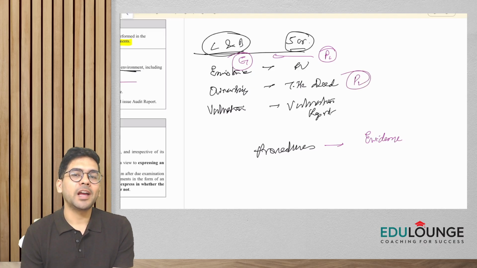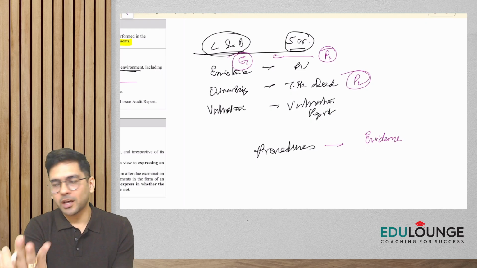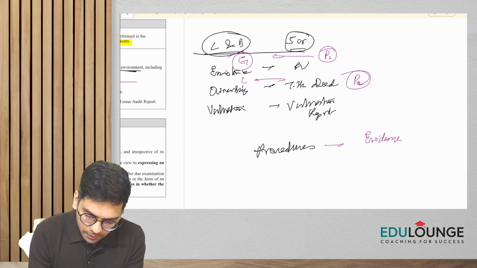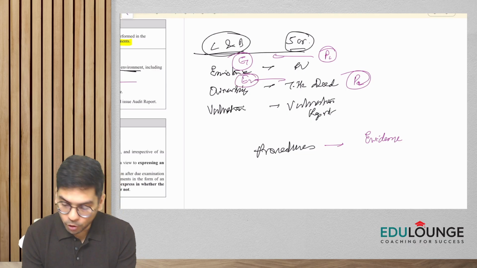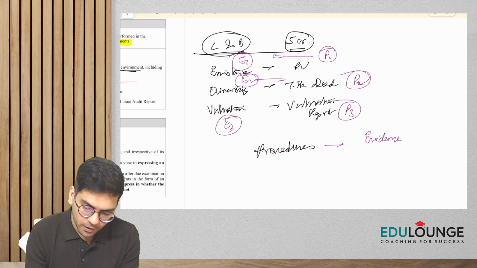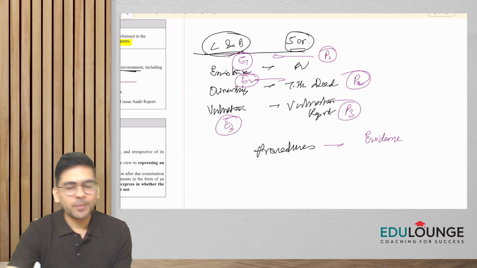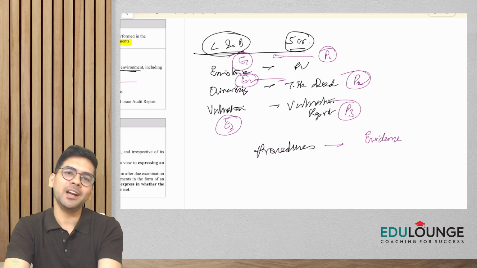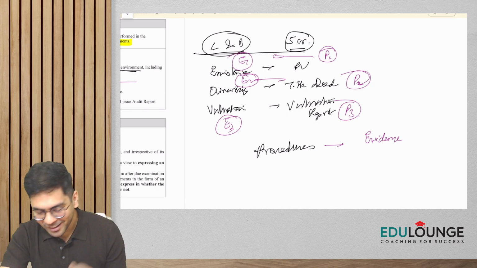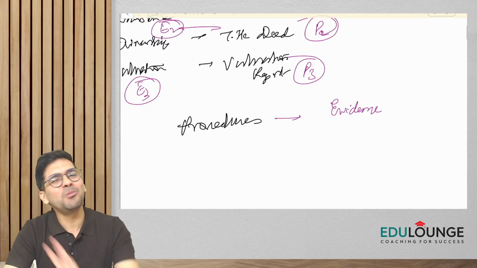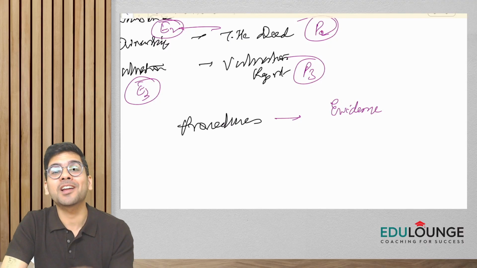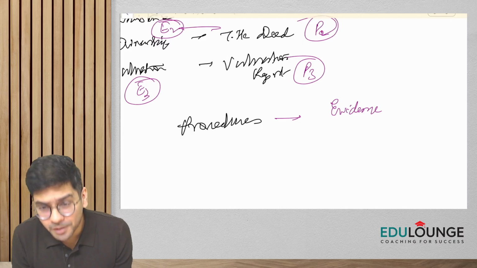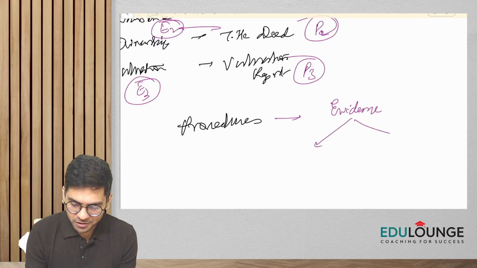Then I applied one procedure. I wanted to get evidence with respect to ownership. So I asked for the title deed. I asked for the legal documents. So I applied again a procedure, and I obtained another evidence, and then I obtained another evidence with respect to valuation, right? So always remember, again, a very fundamental basic thing, that upon application of audit procedures, what we get is evidence, right? And you have been studying this from the intermediate level almost in every chapter, guys. As an auditor, what kind of audit evidence would you try to obtain? Do you remember the two words?